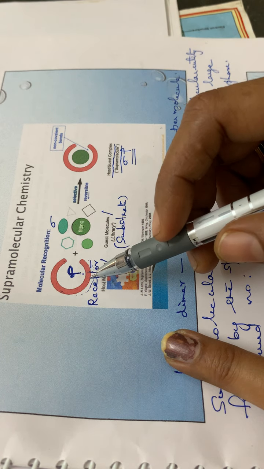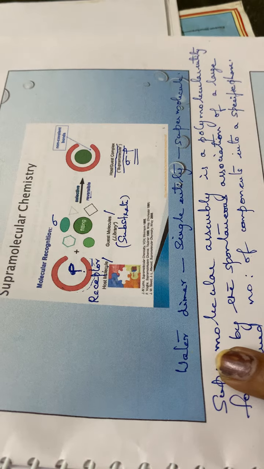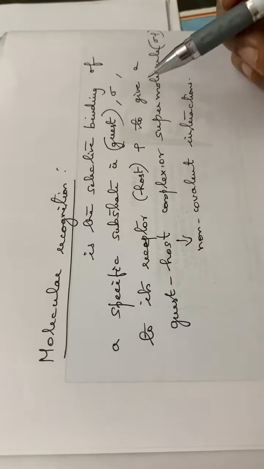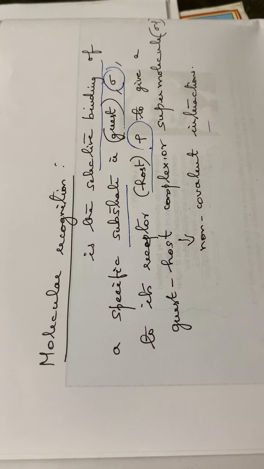So this is how molecular recognition or a supramolecule is formed. Here, molecular recognition means you have to write the definition also. Molecular recognition is the selective binding of a specific substrate, that is a guest molecule, represented by sigma, to its receptor molecule, that is the host, represented by rho, to give a guest-host complex or a supermolecule, that is sigma rho. And this guest-host complex is held together by non-covalent interaction. So that is the definition. I will give you just a second for writing the definition.